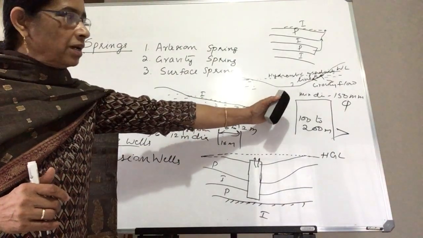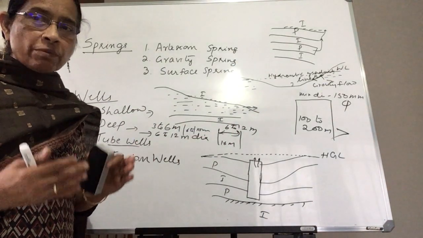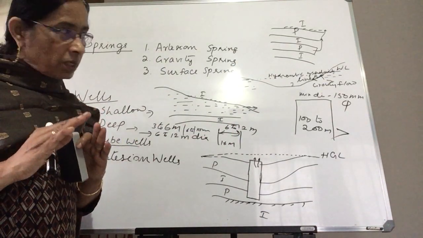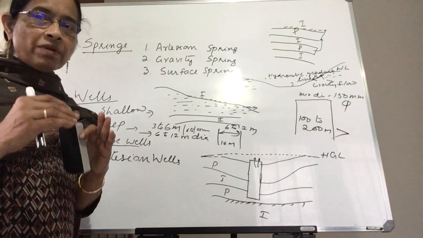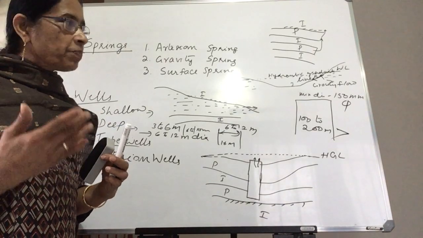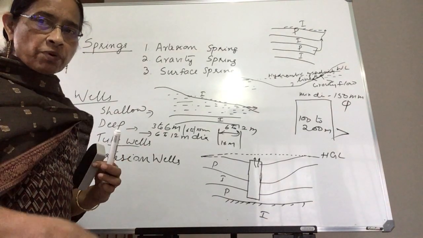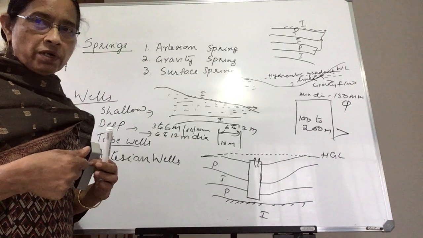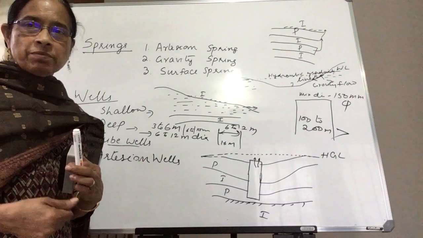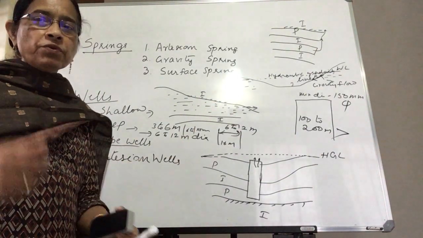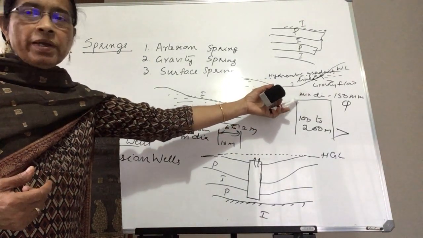The diameter is a minimum size of 150 mm, but 100 mm wells are also there. I am mentioning 150 mm usually, but 100 mm dia wells are also there. I think in Alleppey area you can see that 100 mm wells are there. In those wells we provide hand pumps to take water. For hand pumps it is 100 mm dia only. And if you want to put a motor to pump water, then the minimum dia should be 150 mm.